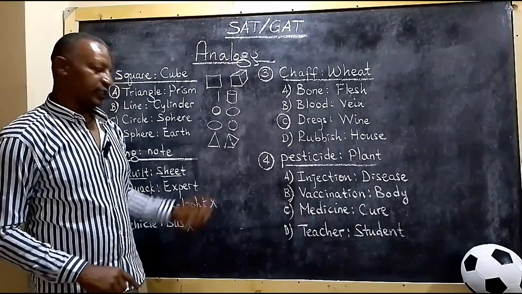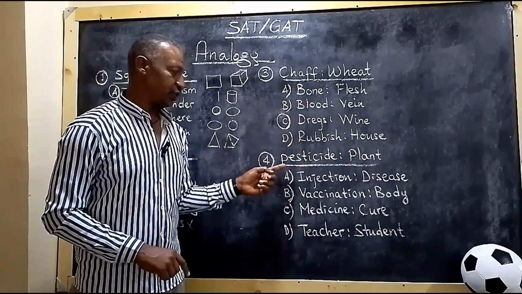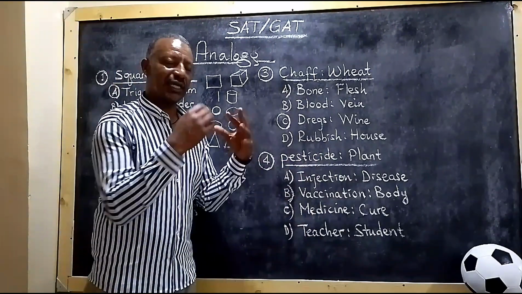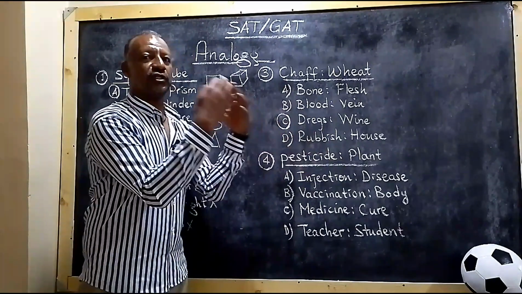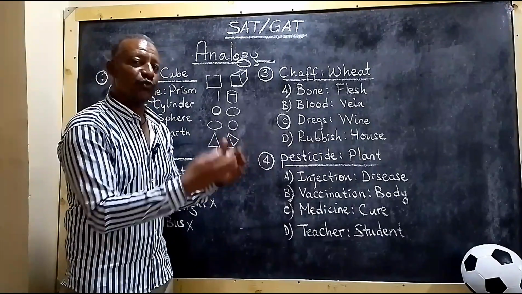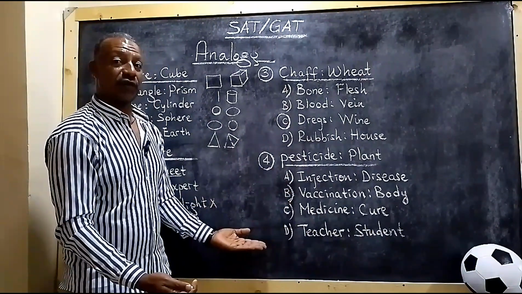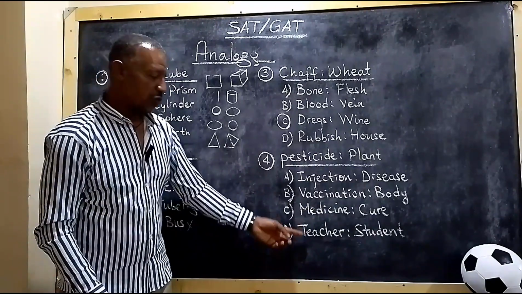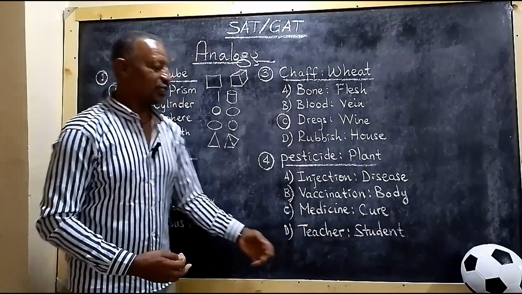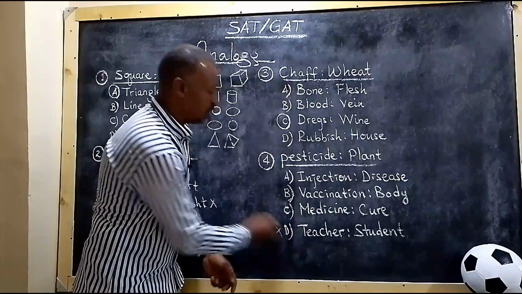Pesticide, plant, number 4. I hope you answered it. The relationship between these two analogies is pesticide is some sort of medication and plant is the kind of organism that we apply the medication to, right? What about D? No. Teacher cannot be a medication for a student, right? Teacher is a mentor or somebody who can teach students. So not the correct analogy, right?